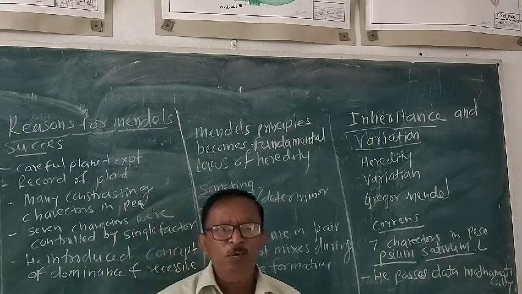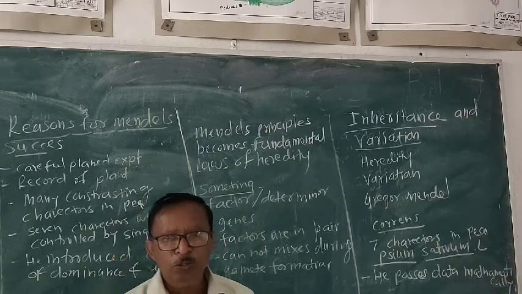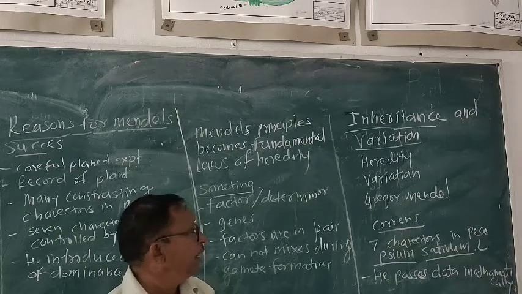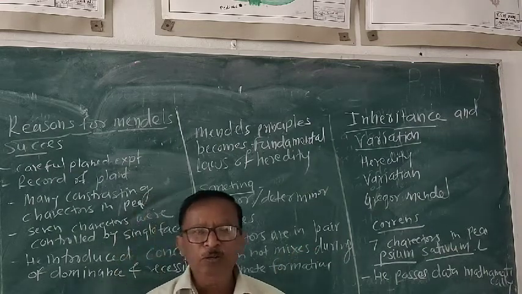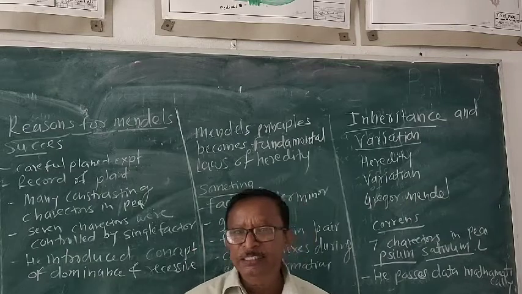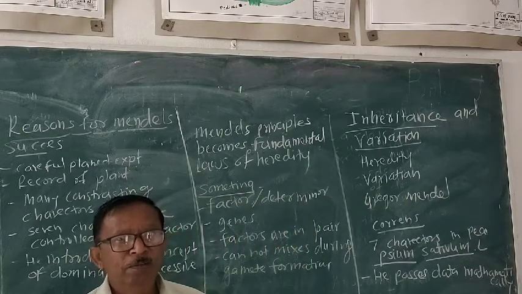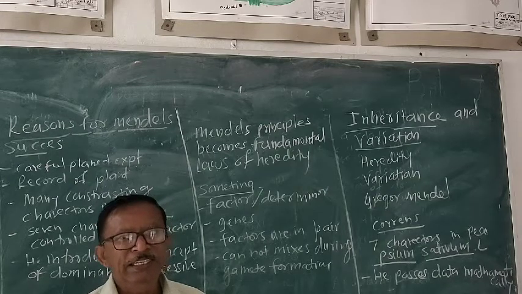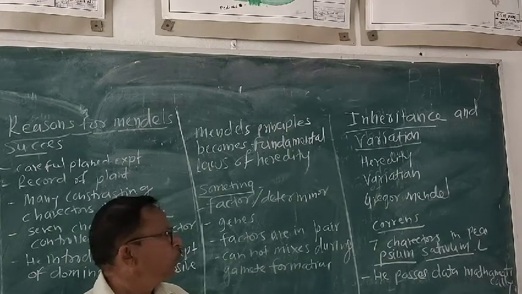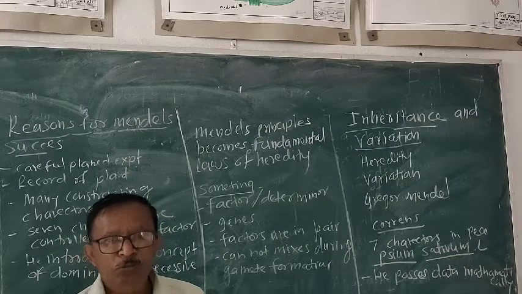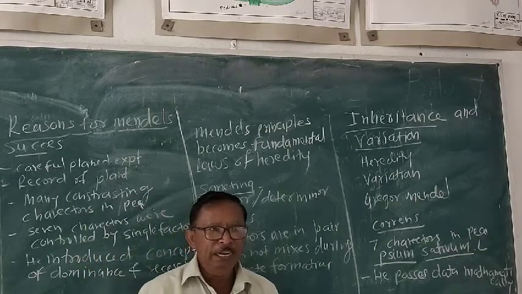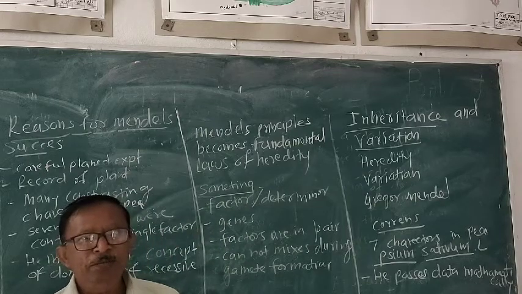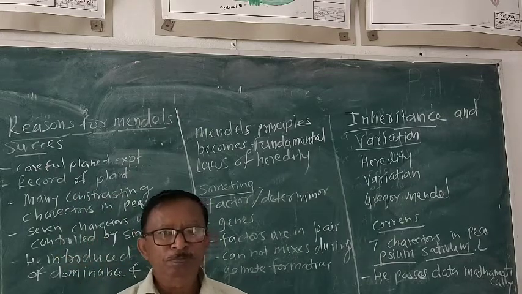The similar type of work is completed by Johann Gregor Mendel. So Johann Gregor Mendel nowadays is called the father of genetics due to his most valuable work, because the hybrid crops which we are getting are the discovery of Gregor Mendel. So Gregor Mendel was a student. He had completed his graduation in natural science, and then he became the priest of a church.